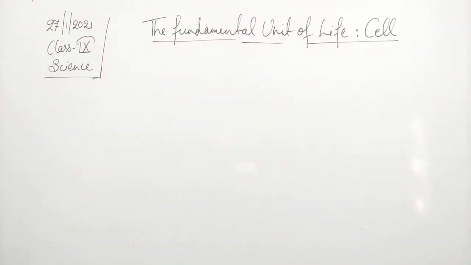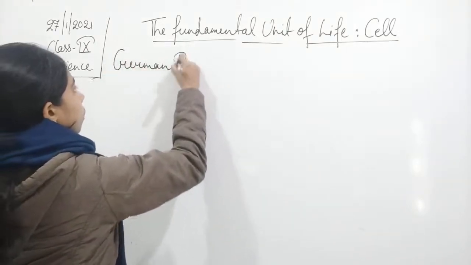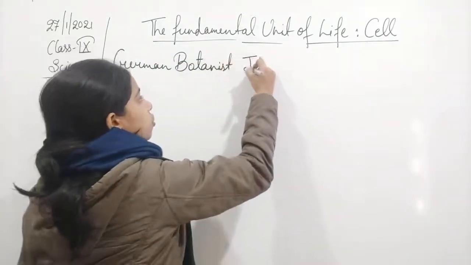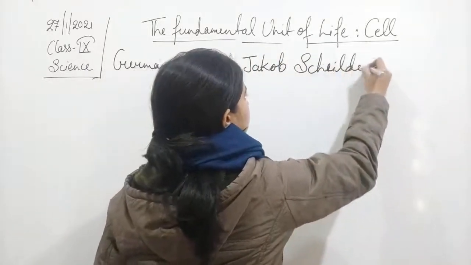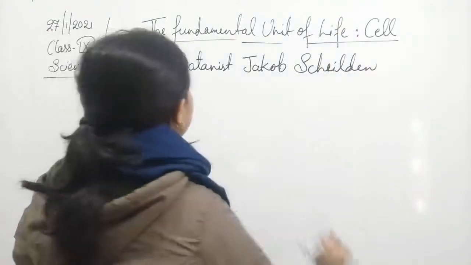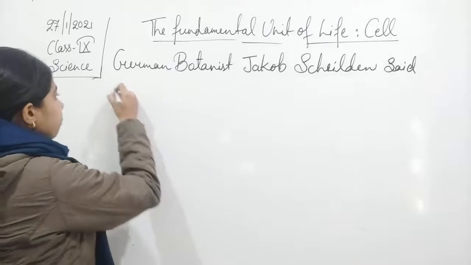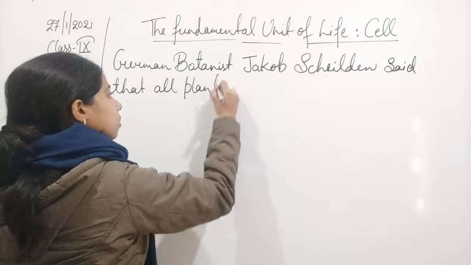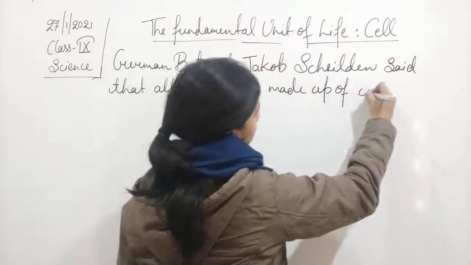So first of all, we will write that a German botanist, Jacob Schleiden, said that all plants are made up of cells.